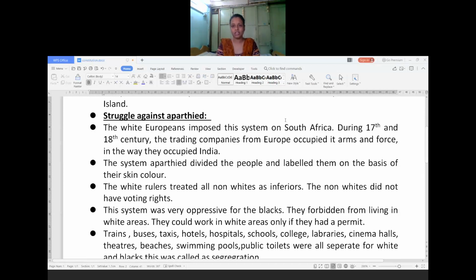The non-whites were not getting any kind of respect from the white rulers. The black people always had to give respect towards the white man because they were ruling and having the highest position in the society. They were not getting the respect compared to the white men in our society. As well as that, the non-whites did not have the right to vote there. The voting right was not given to the South African people to elect their representative.